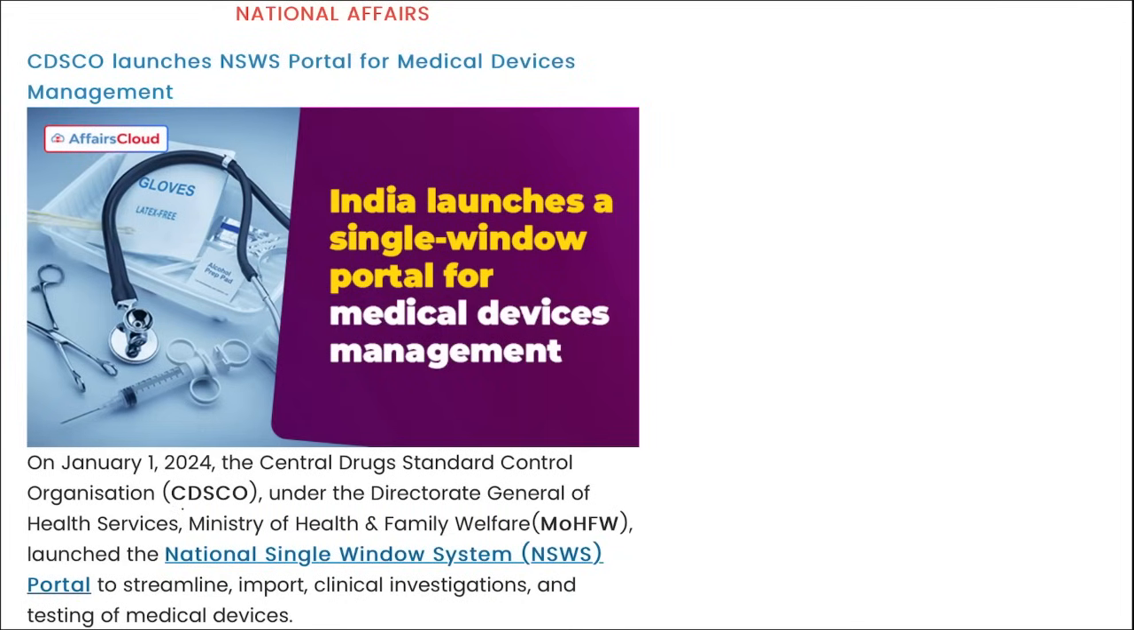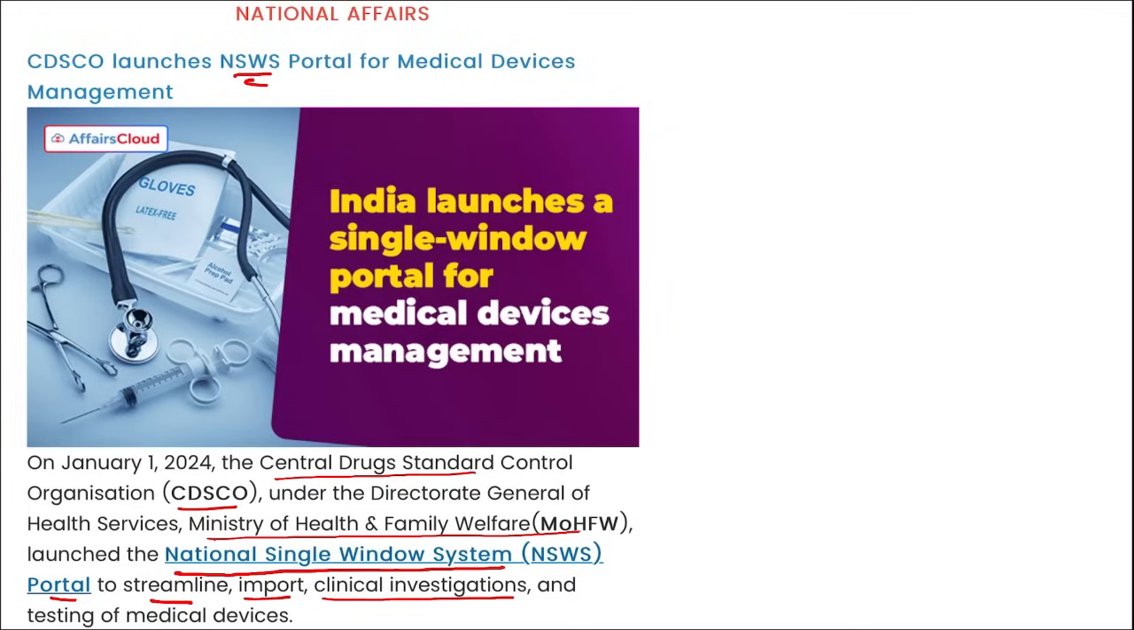Next, here you can see CDSCO has launched this NSWS portal, correct? And CDSCO is your Central Drug Standard Control Organization that comes under Ministry of Health and Family Welfare, and they have launched this National Single Window System portal to streamline the import, clinical investigations and testing of the medical devices.